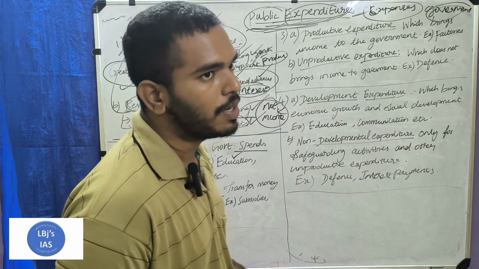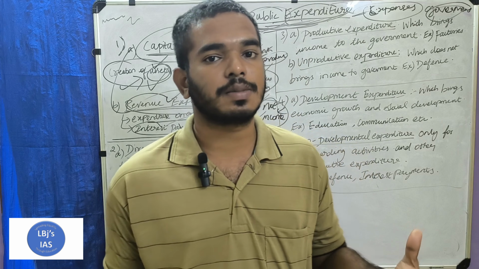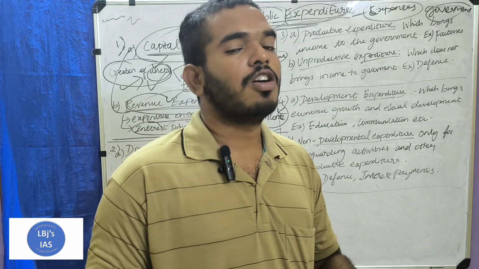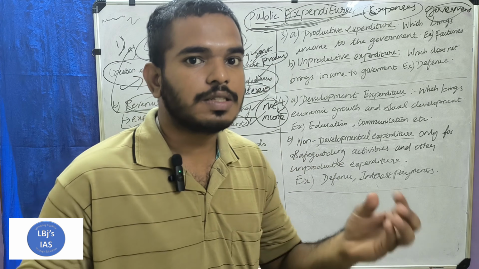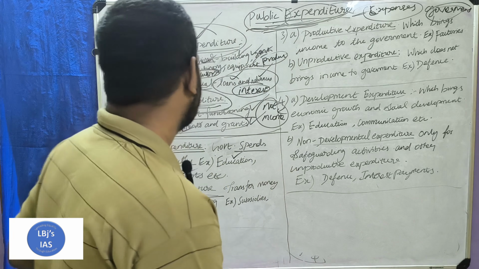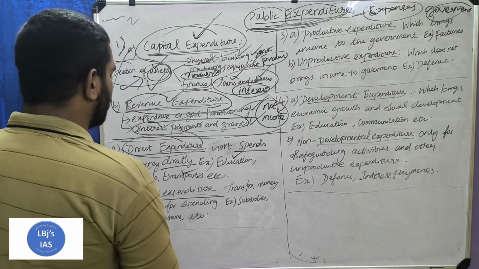Then transport, the government runs transport services, buses, trains. In this way, the government spends the money directly through its departments, through its various organs. So it is directly spent by the government.